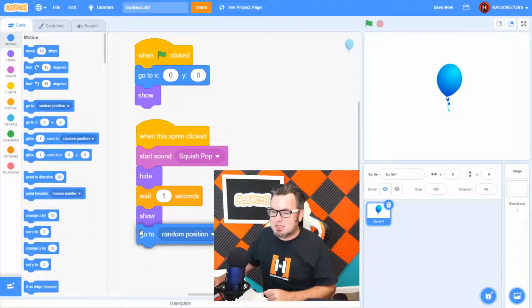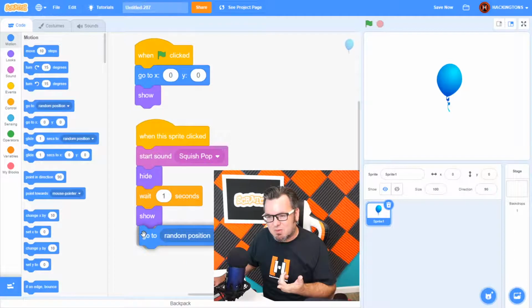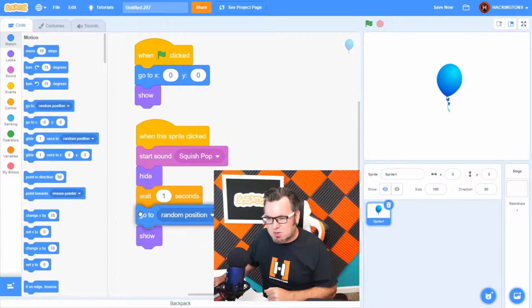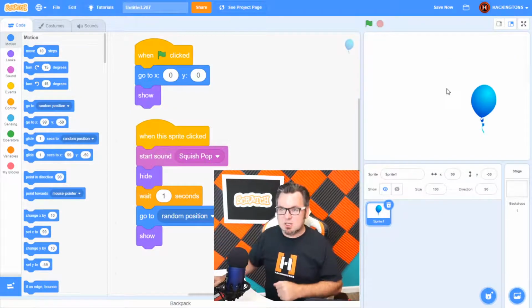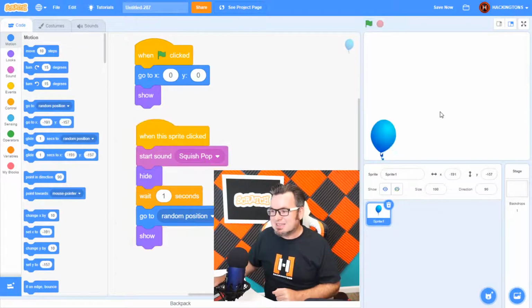So let's put this piece of code not right here. We want it to actually go to the random position before it shows itself. So let's try it out. It's going to wait 1 second and then it's going to go to a random position. Nice. So far, so good.